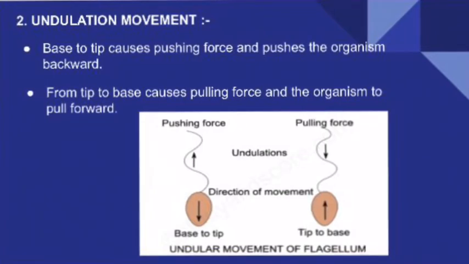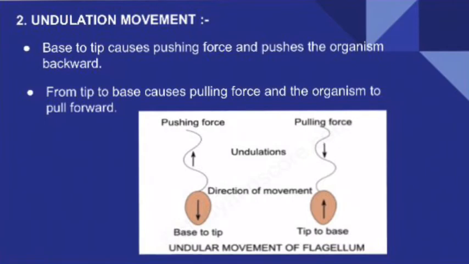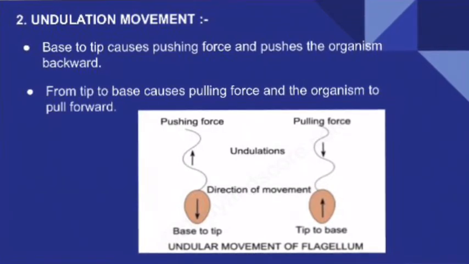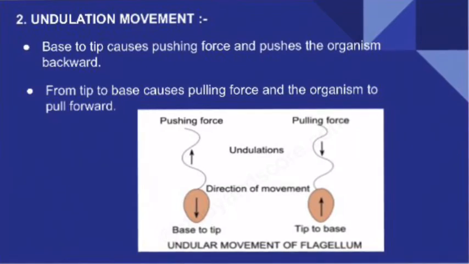So that the organism is pulled forward. And similarly, when the flagellum bends to one side and shows wave-like movement from base to tip, then the organism will move laterally but in opposite direction.